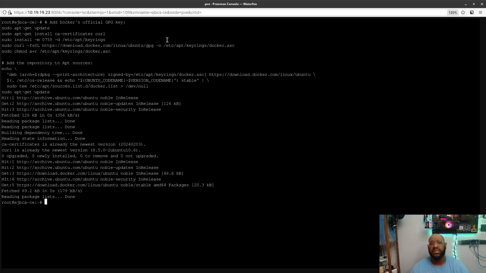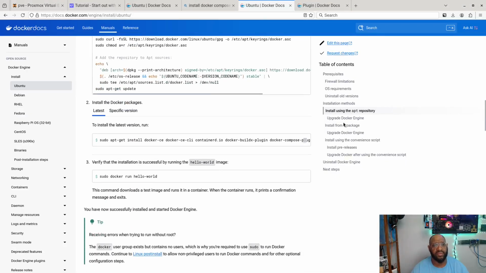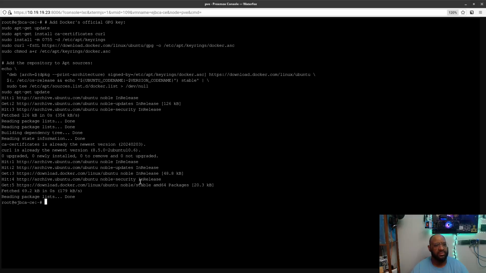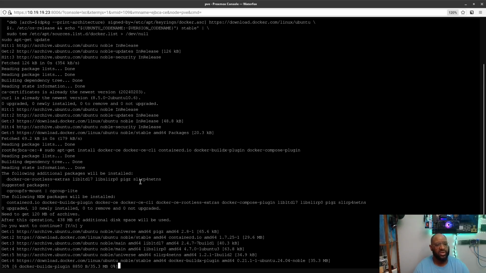Now, one thing about doing Docker is that when you run Docker in a container in Proxmox, you want to make sure you create an additional user. So one thing I'll show you is how I do that part in just a moment here. I'm just going to copy and paste these entries. And this next one should be installing it. So let's go ahead and pop this in. Hit yes, Y for yes.